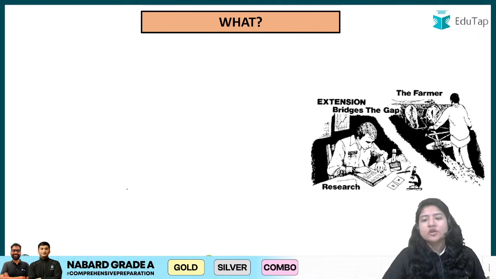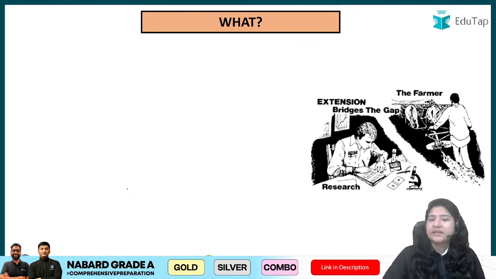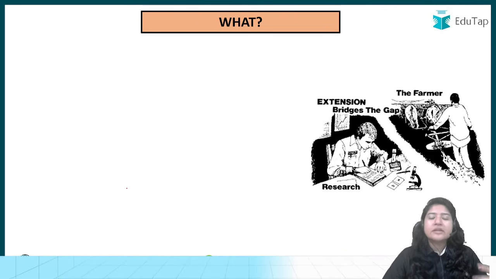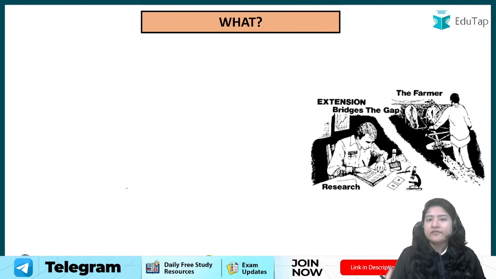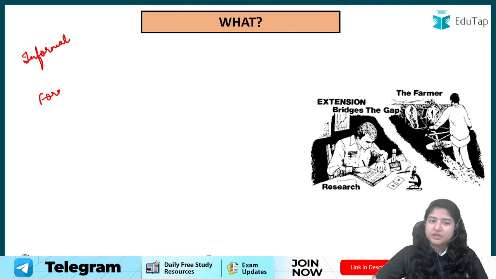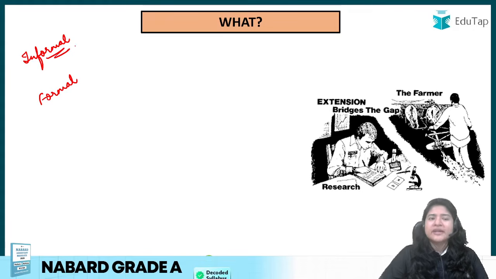Okay, starting off with what is this agriculture extension. Before that, let me tell you something else. So broadly, education that we commonly know of can be categorized into two categories. One is informal education and another one is formal education. All right, informal education, which we get from our surroundings since the time we are born.